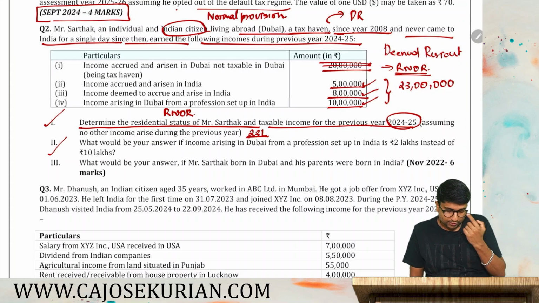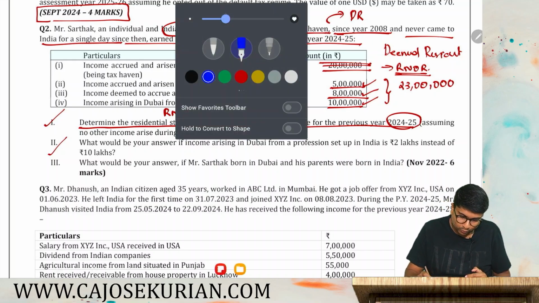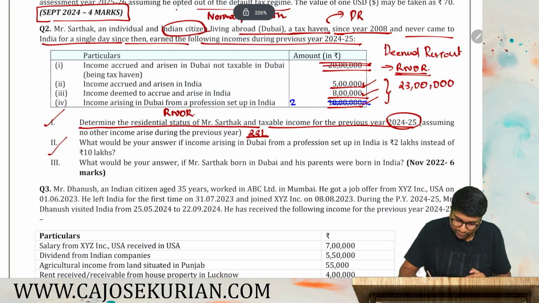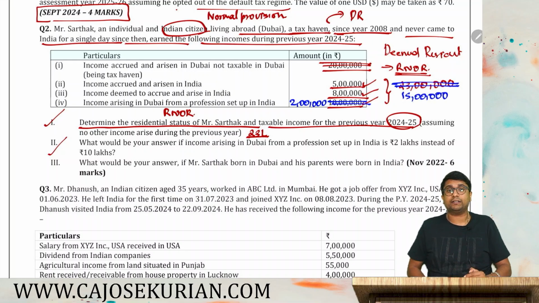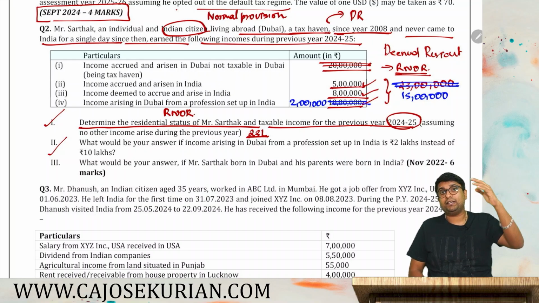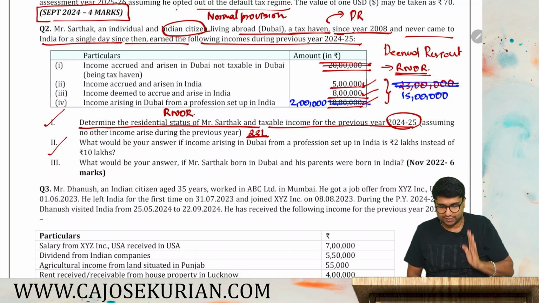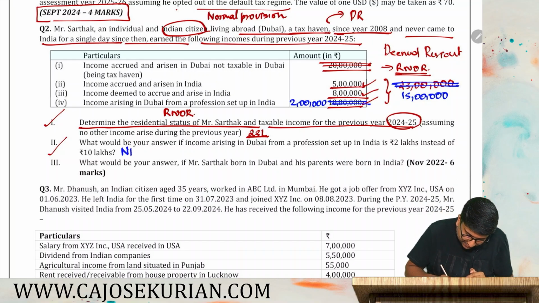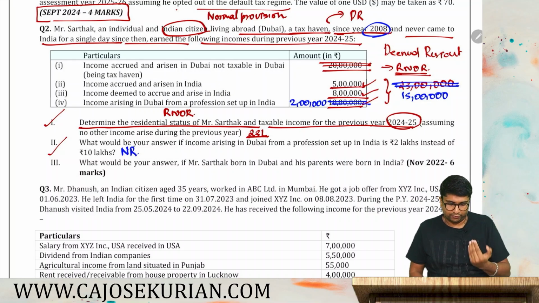Question number 2, part 2. What would be our answer if income arising in Dubai from profession set up in India is 2 lakh instead of 10 lakh? If this is 2 lakh instead of 10 lakh, what would have been your answer? Very simple. If it is 2 lakh, then 8 plus 2, 10 plus 5, it will be 15 instead of 23. If it is 15, then he will never become a deemed resident, because to become a deemed resident, income from Indian source has to be more than 15. Exactly 15 will not become a deemed resident. So his status will be non-resident because he has never visited India since 2008. So he will become a non-resident.